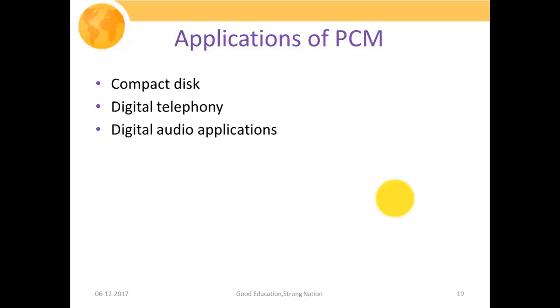So these are the various applications of our PCM systems: compact disc, digital telephony, digital audio applications. Basically in CDs, we use pulse coded information to write our disk. Then, as we had already mentioned, in order to digitize our human voice signal, we usually use PCM. So PCM has been used in our digital telephony system. There are various other digital audio applications too which make use of PCM or pulse code modulation.